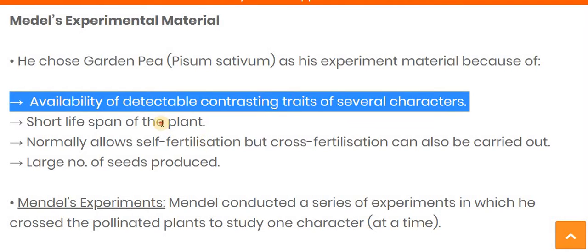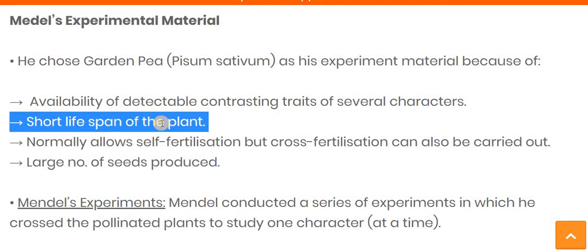The second advantage of using the pea plant is the short lifespan of the plant, so we can get immediate results. As compared to other plants, the germination period is short, and due to the short lifespan we can get the result earlier as compared to other plants.